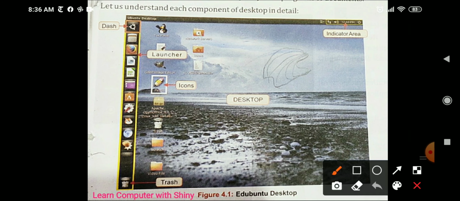In the launcher bar, the most commonly used programs are there, and also the program which you are working on is on this launcher bar. And at last there is a trash box. When you delete a file from your computer, it comes here in the trash.